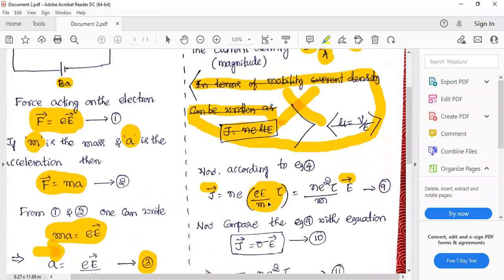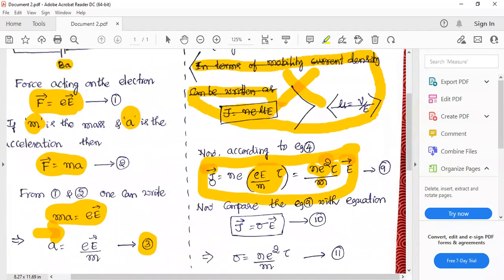What will happen if I write velocity as eE by m into tau? I get N e square, 2 times e is there, N e square tau divided by m. Now, this is equation 9.